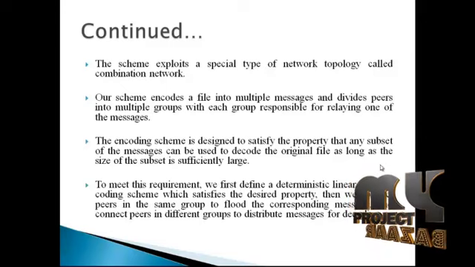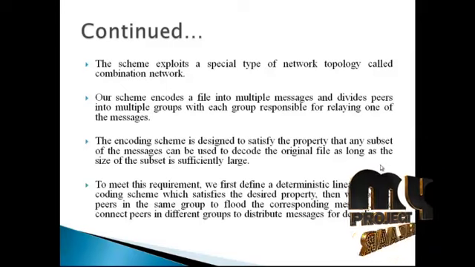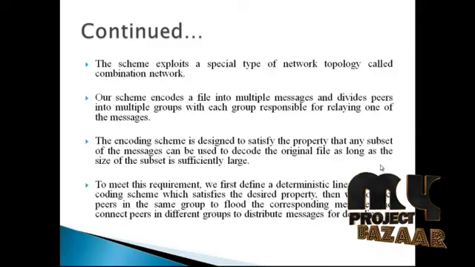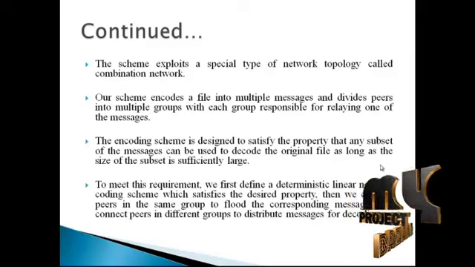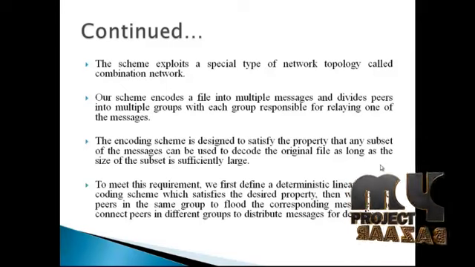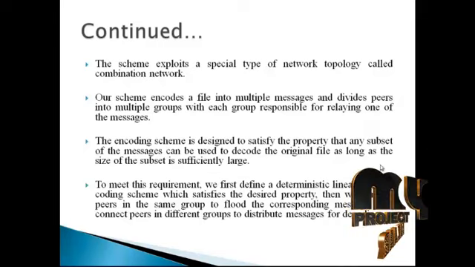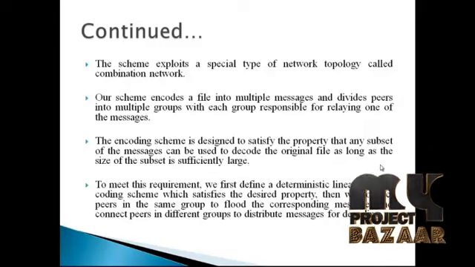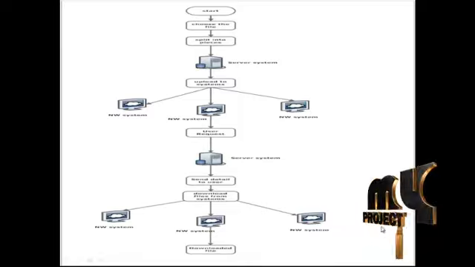To meet this requirement, we first define a deterministic linear network coding scheme which satisfies the desired property. Then we connect peers into the same group to relay the corresponding message and connect peers into different groups to distribute the message for decoding. Let us see the data flow diagram of the project.